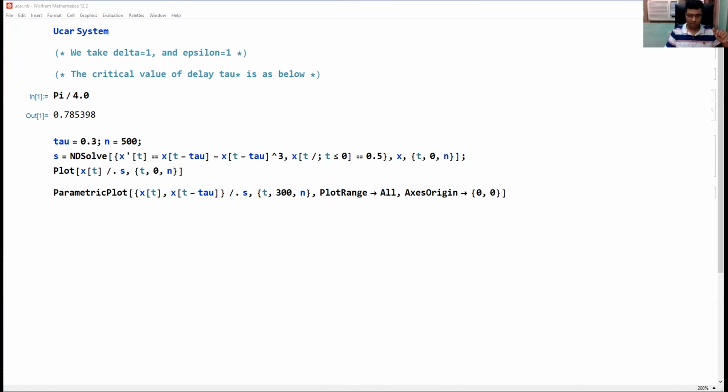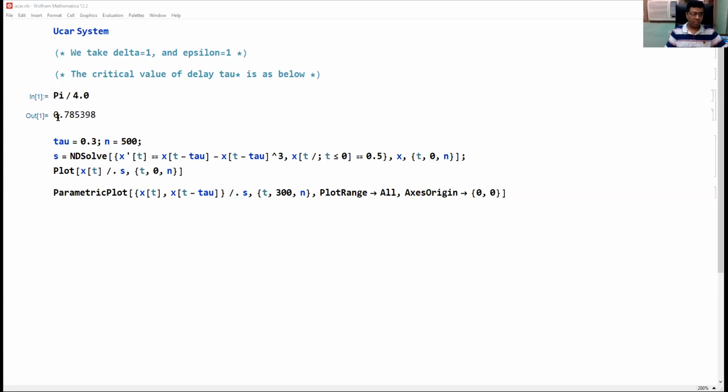Here the critical value is pi upon 4. This value is approximately 0.78539. Okay. So if we select smaller value of delay, then two equilibrium points are stable.